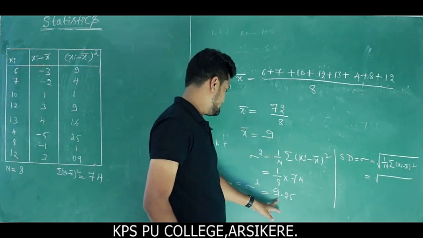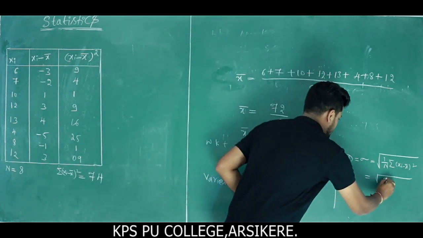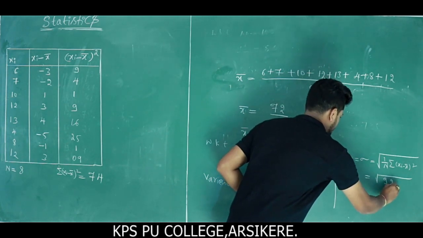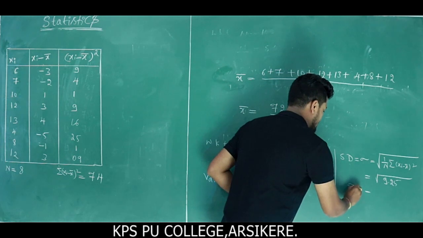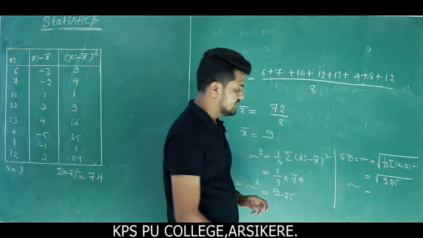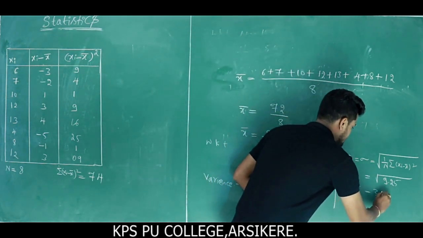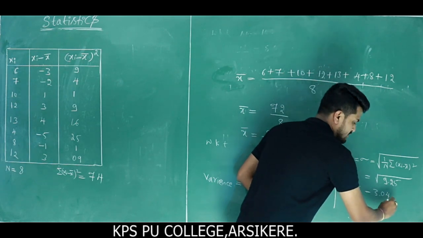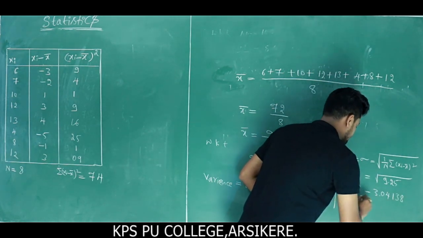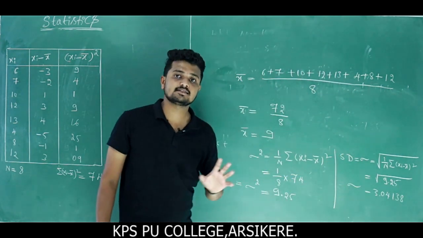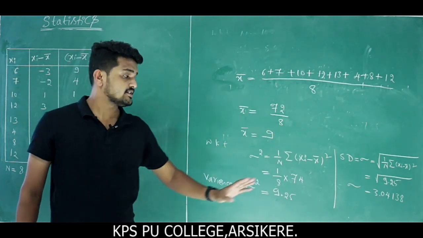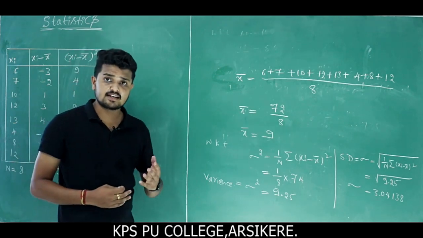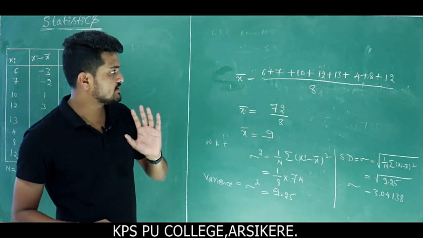The variance we already got is 9.25. So the square root of 9.25, we will get some value, 3.00138. Is it clear? If you know the variance, you can easily find the standard deviation.